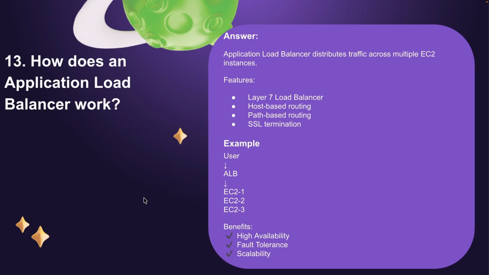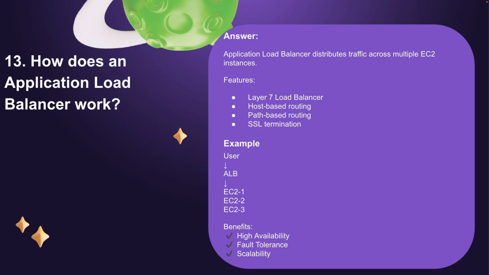How does an application load balancer work? The application load balancer can distribute traffic across multiple EC2 instances. And if we talk about features, it runs on layer 7. It gives the facility for host-based routing and path-based routing, and we can use SSL termination also.